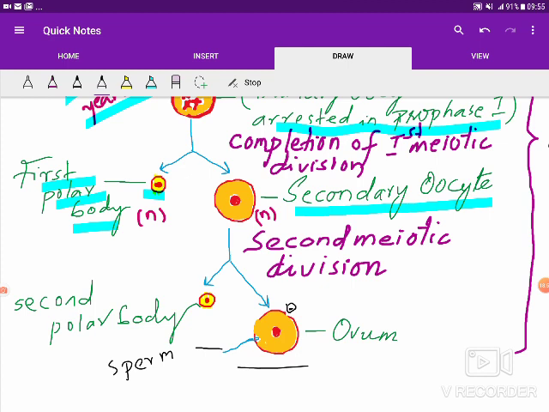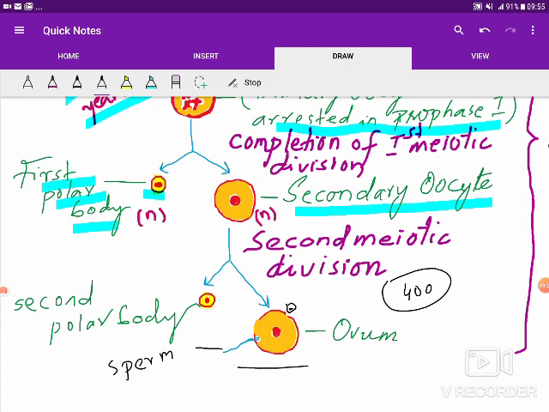So that means out of 60 to 80,000 primordial follicles which are there in each ovary of the human female at the time of puberty, only 400 follicles will reach the Graafian follicle stage and ovulate.